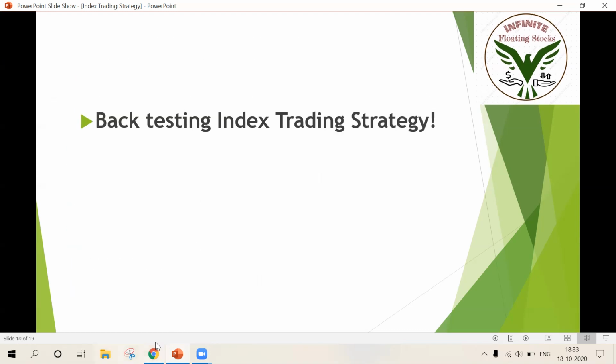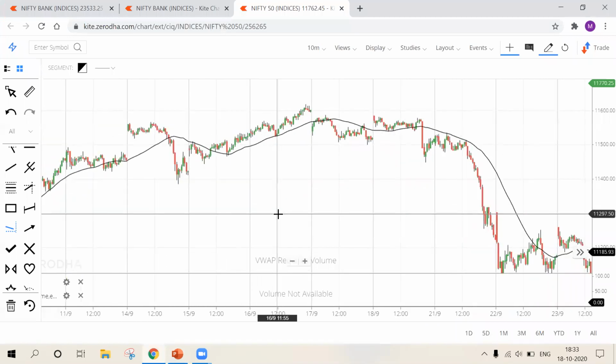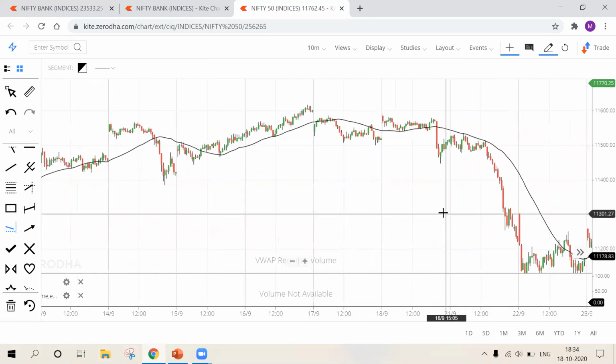All right, backtesting the index trading strategy. Now, I'm going to repeat all 4 confirmations again. First confirmation is the third reaction from the trend line. Second confirmation is breakout or rejection from a strong support and resistance level. Third confirmation is higher high or lower low formation, and both the candles should be of the same color. The time frame should be 10 minutes. Fourth confirmation is the 35 moving average. If the candles are below the 35 moving average, you should make only sell positions. If the candles are above the 35 moving average, you should make only buy positions. All right. Let's backtest the strategy now.